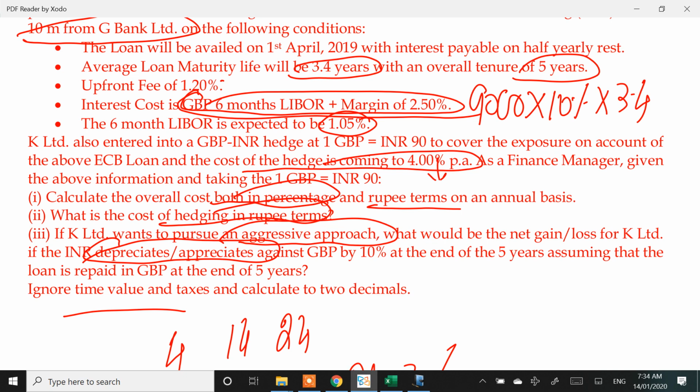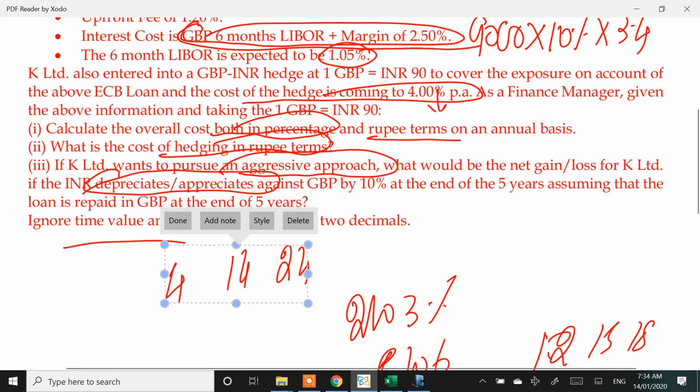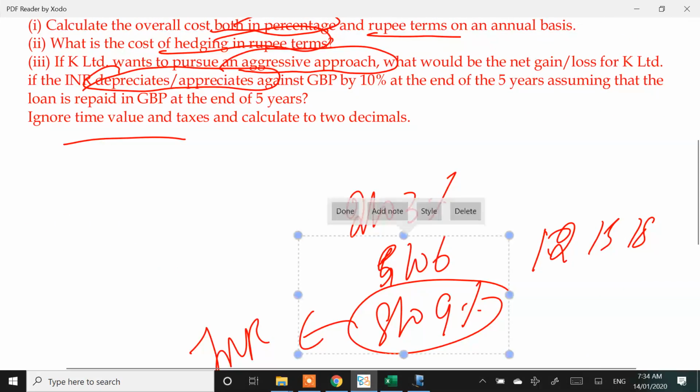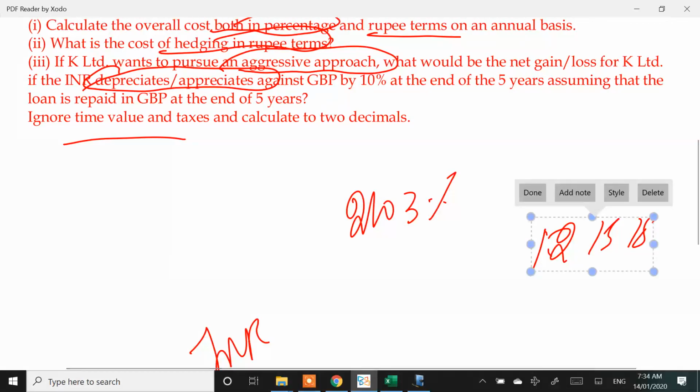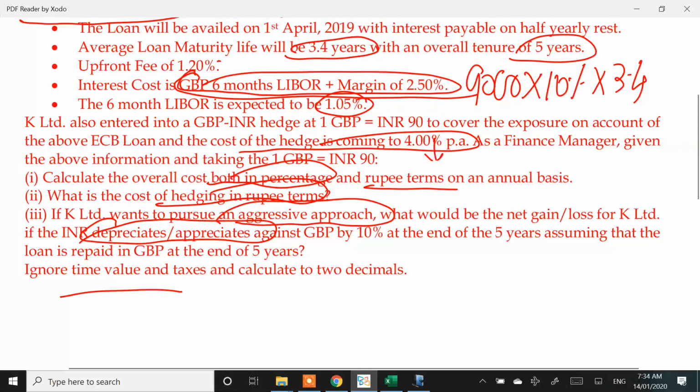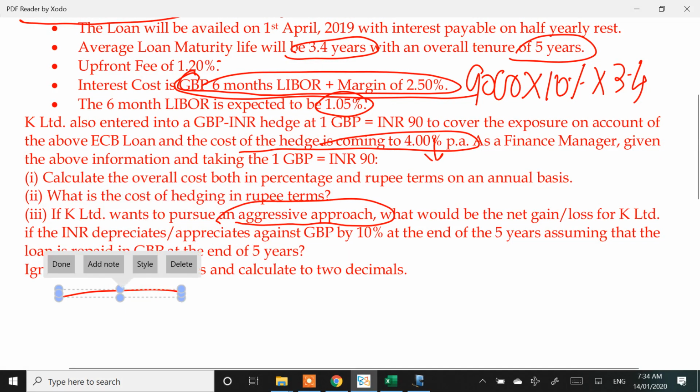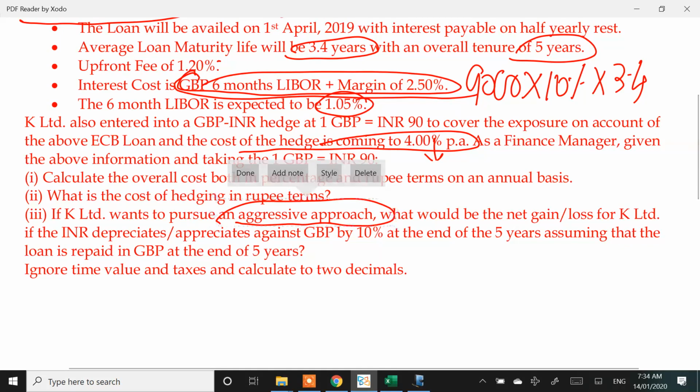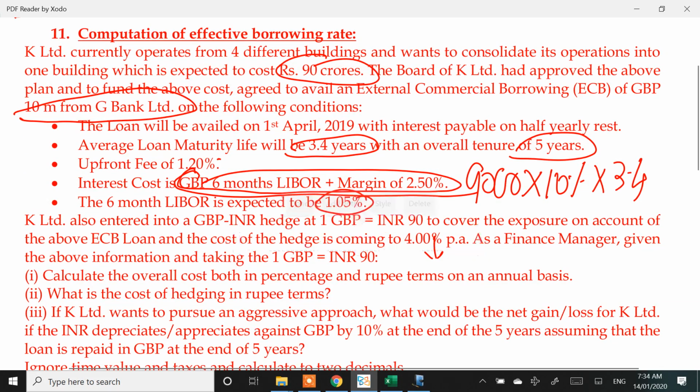Working note 1, computation of overall cost in percentage and INR. Particulars, calculation, amount.